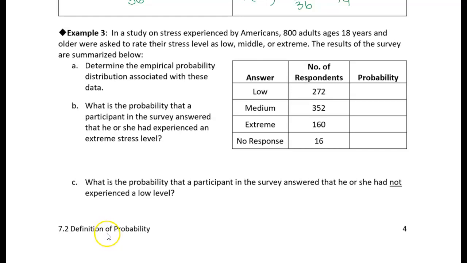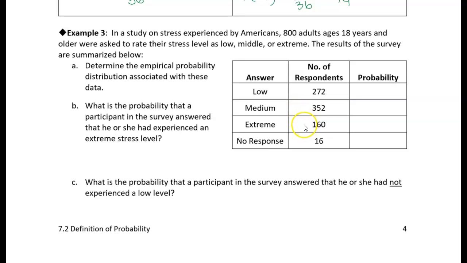All right, those last two examples were examples of theoretical probability with uniform sample spaces. These next two examples involve experimental probability, or empirical probability. In example 3, we've got a study on stress experienced by Americans. We had 800 adults ages 18 and older who were surveyed regarding their stress level. They rated their stress level as either low, middle, or extreme, and the results are summarized in the table here.